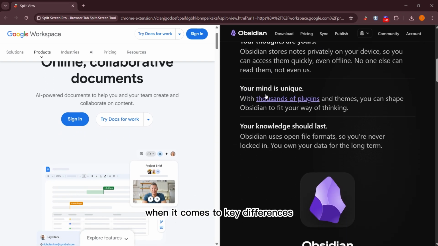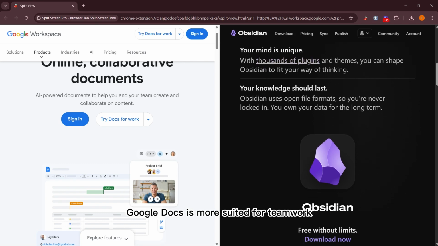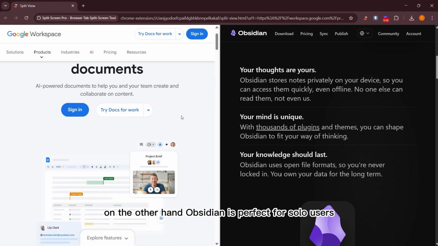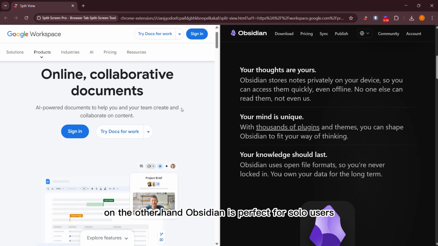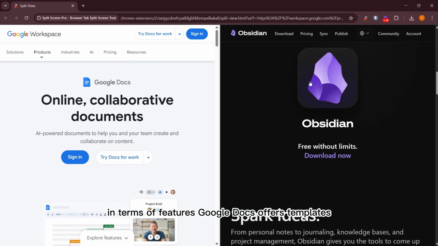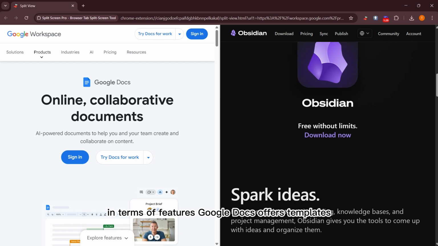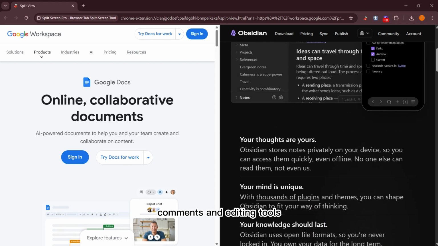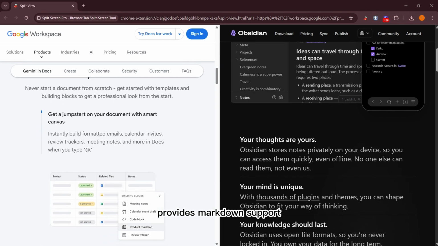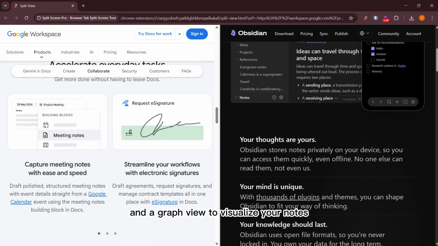When it comes to key differences, Google Docs is more suited for teamwork. It shines in group projects and document sharing. On the other hand, Obsidian is perfect for solo users who want to build a knowledge base. In terms of features, Google Docs offers templates, comments, and editing tools. Obsidian, however, provides Markdown support and a graph view to visualize your notes.